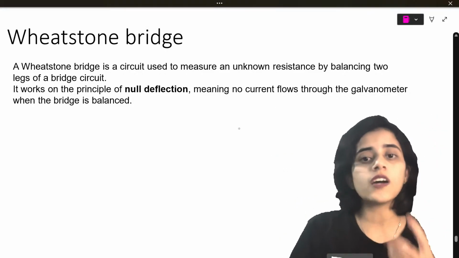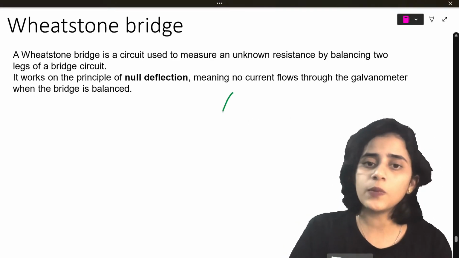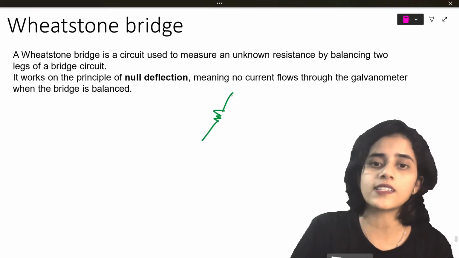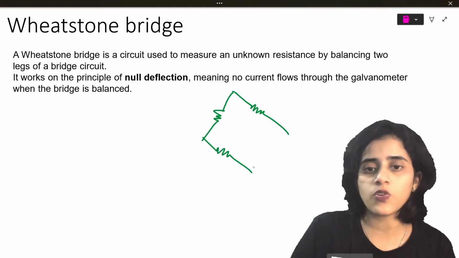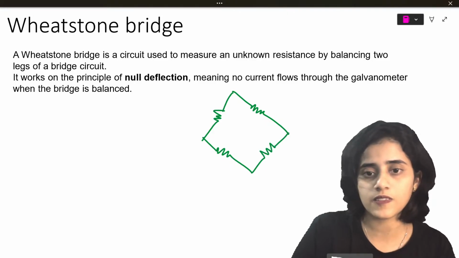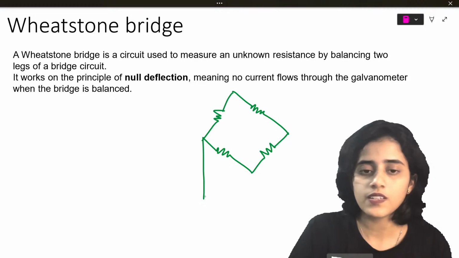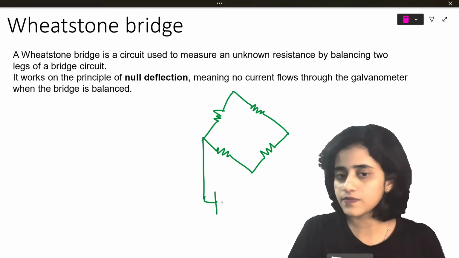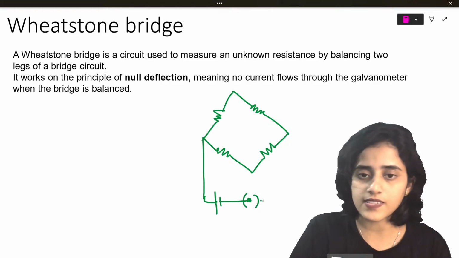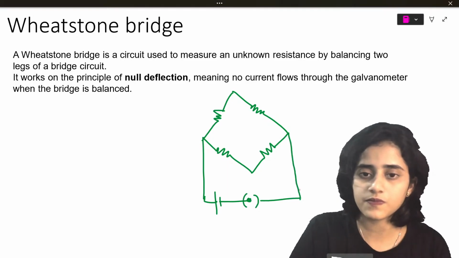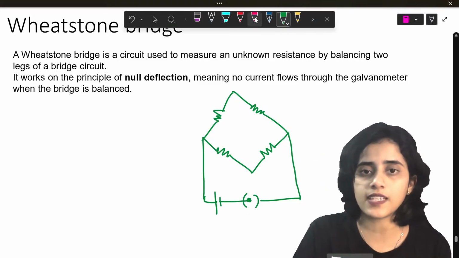Okay, let's draw a Wheatstone's bridge setup first. What I will do is draw 4 resistances like this, and I will connect it to a battery, a battery and a cell. So this is my basic Wheatstone's bridge setup.